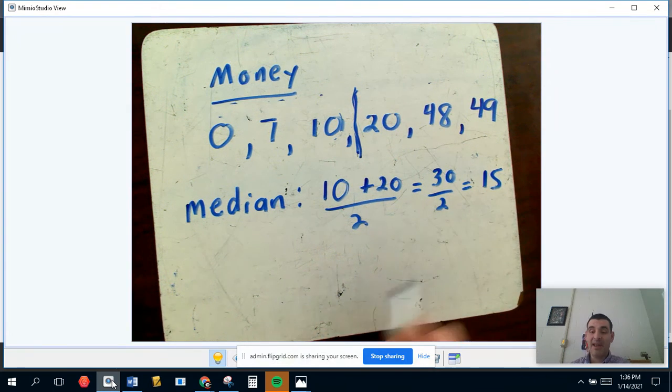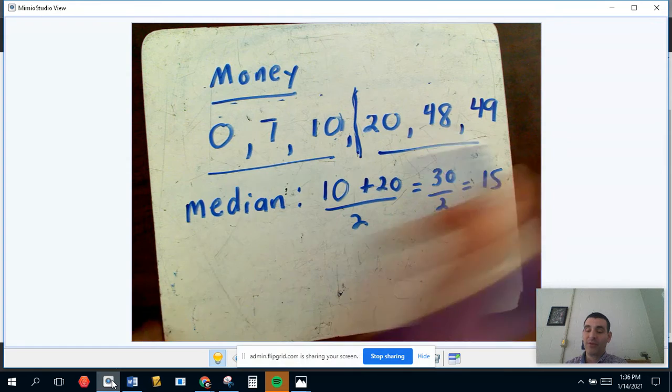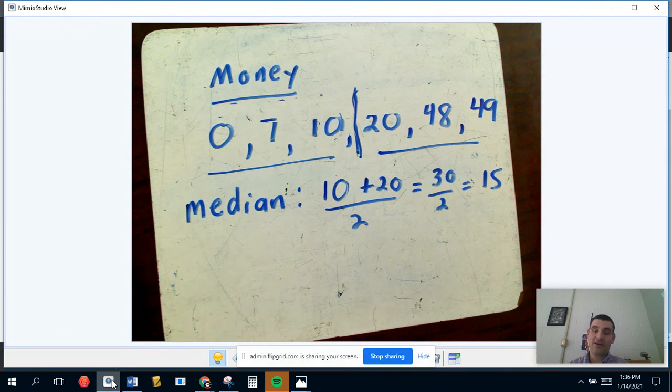So in this case, the median is actually a number that's not on the list. The median would be 15, but still, half the group has fewer than $15, half the group has more than $15.